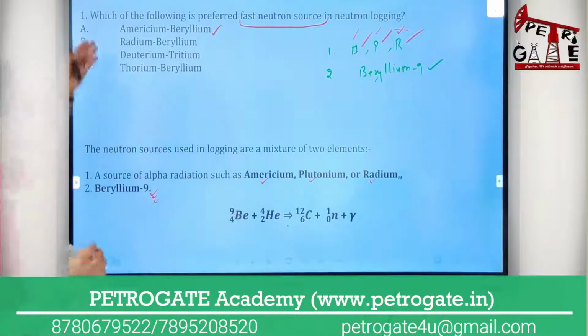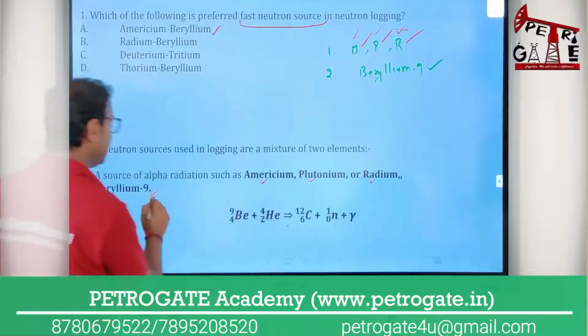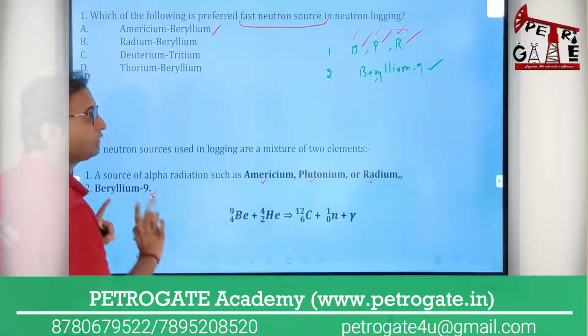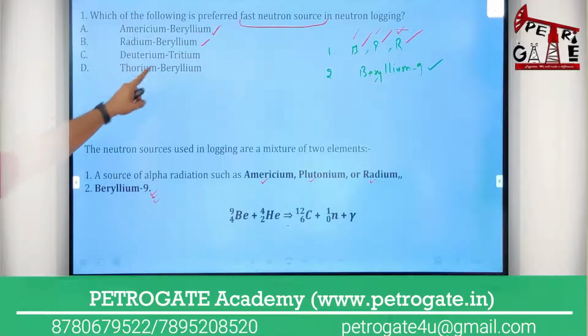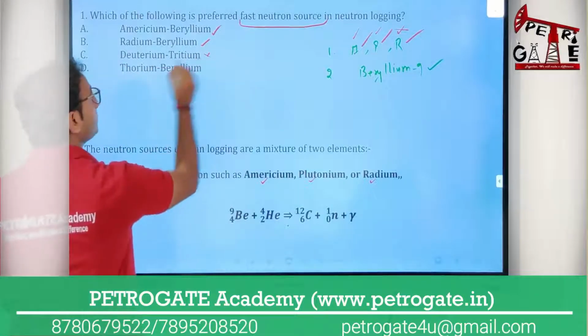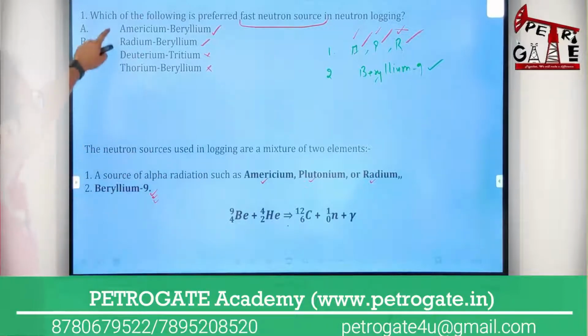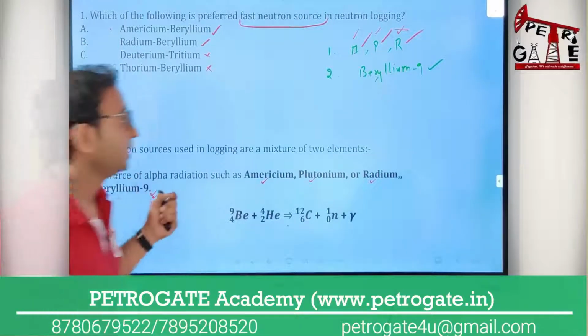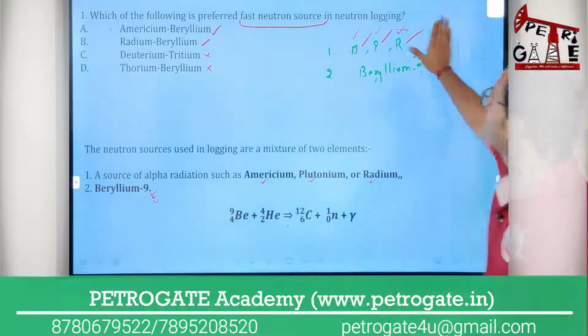Okay, no problem. Let's see the other option also, radium and beryllium. Radium and beryllium also you can take for neutron emission, so it means this also can be a right option. Deuterium and tritium, no, this will not be the right option, and thorium and beryllium, this is not the right option. Okay, so the right option is either this or this. Sir, these two options are correct, this is not a multiple-select question, this is an MCQ.